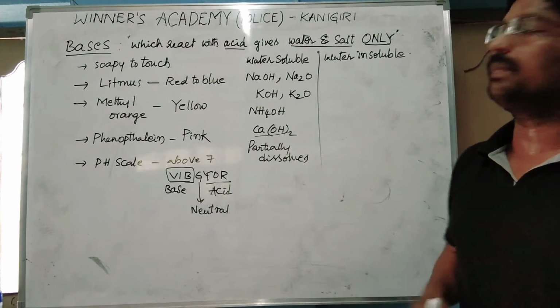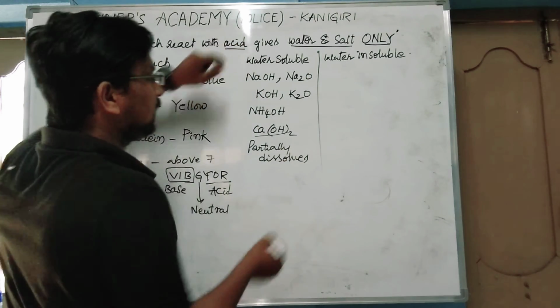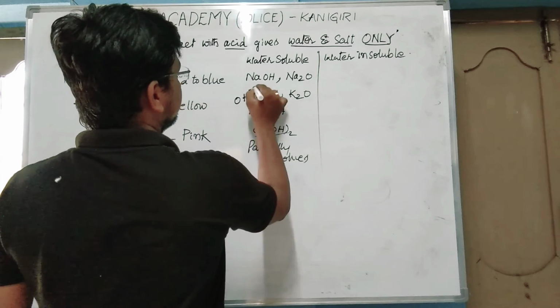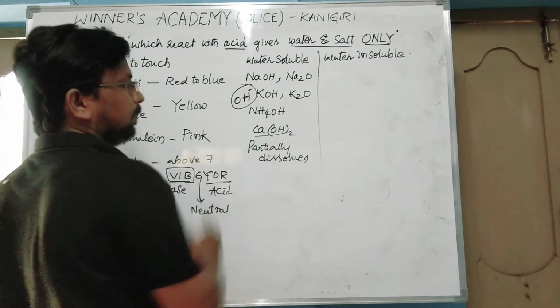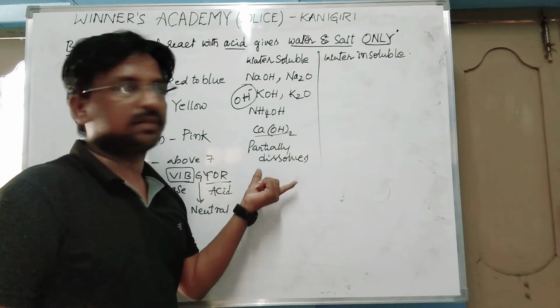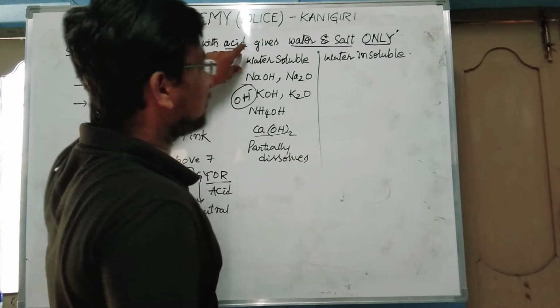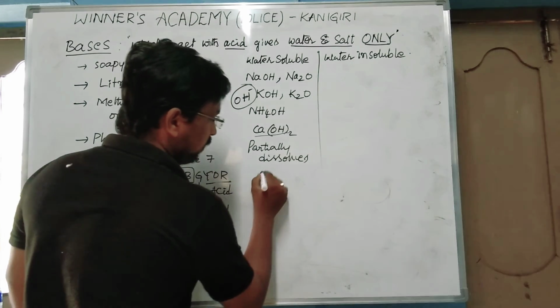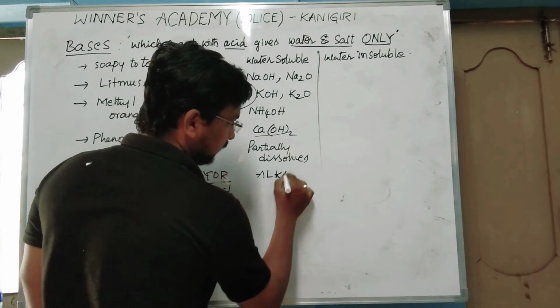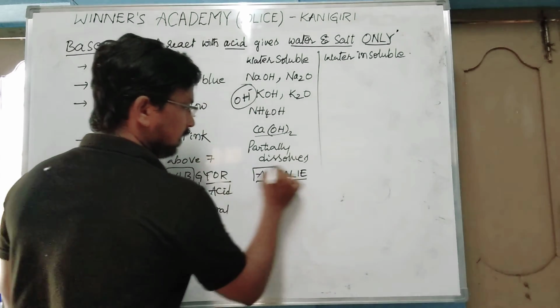So these are said to be water soluble. When these are mixed with water, they immediately produce OH minus ions. And the water soluble bases are known as alkalis.